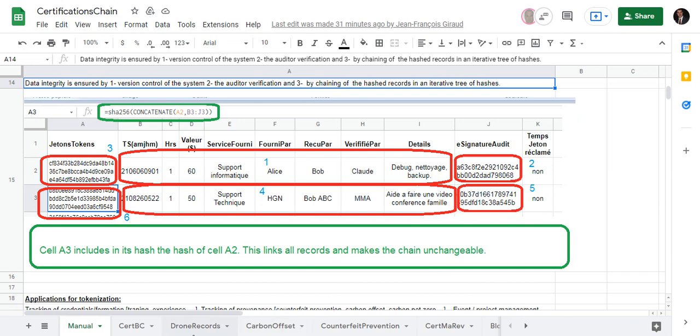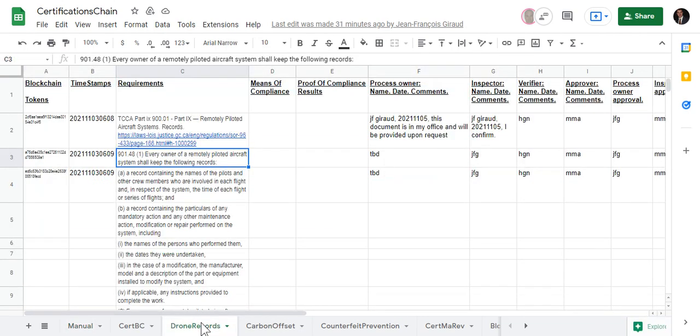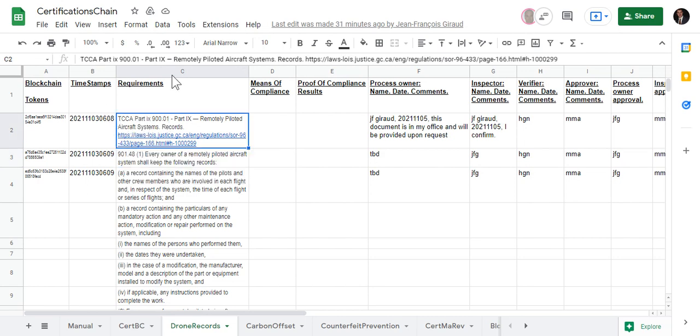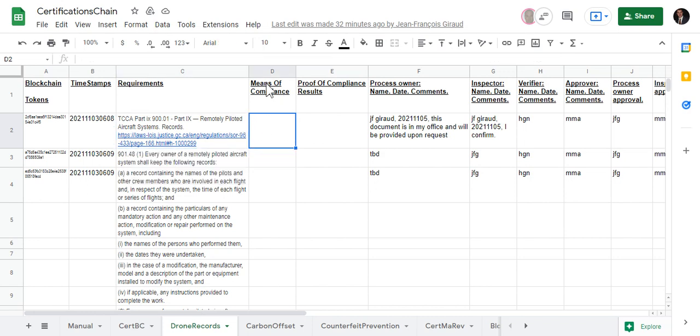All right, so let's go for an example here. So this is a drone record. So what we do is we have all the requirements from Transport Canada here. This column lists all of the requirements, and we need to comply with the requirements. So in here we would put the means of compliance. So how are we going to show that we're compliant with this information?